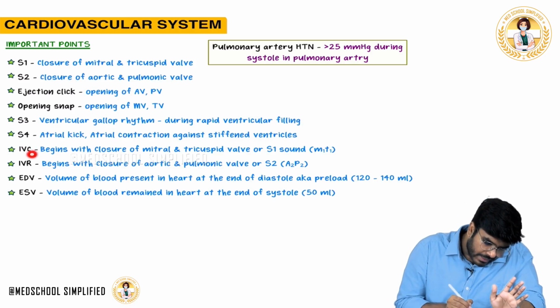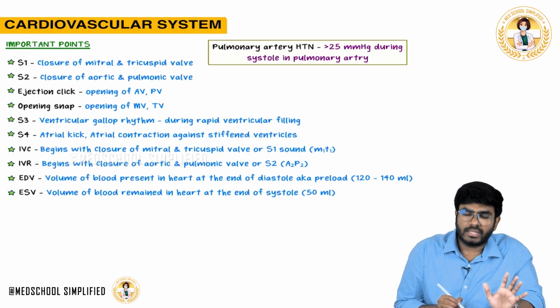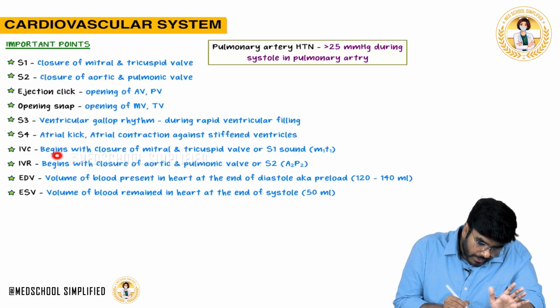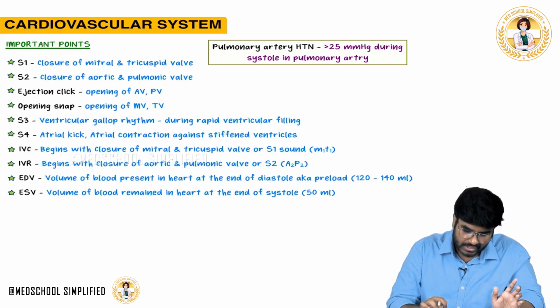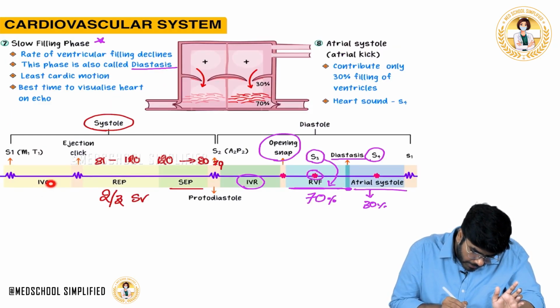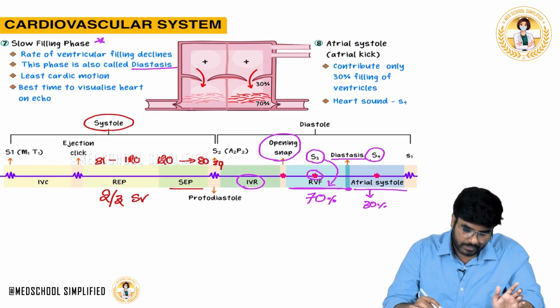Now, what is isovolumetric contraction? Important points about isovolumetric contraction. Isovolumetric contraction begins with the closure of the mitral valve and tricuspid valve. Am I right or not? Please concentrate here. Isovolumetric contraction begins with S1 heart sound, the closure of the mitral valve and tricuspid valve.